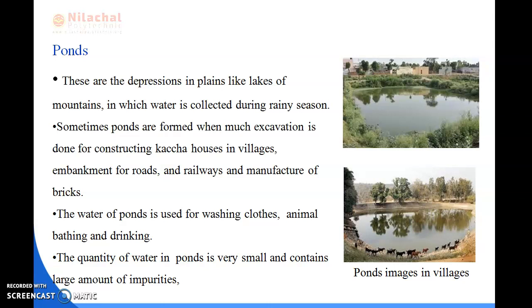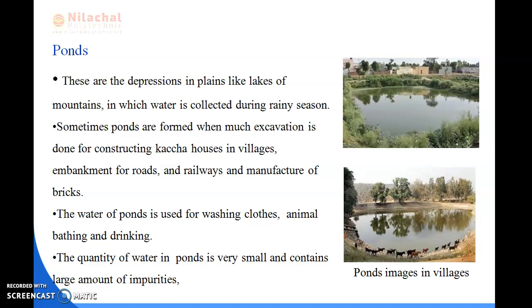As I have told you, you have seen ponds in the villages. They are depressions in the plains, like the lakes of the mountains, in which water is collected in the rainy season. Ponds are mainly formed when much excavation is done for constructing kacha houses in villages and embankments for roads and railways.